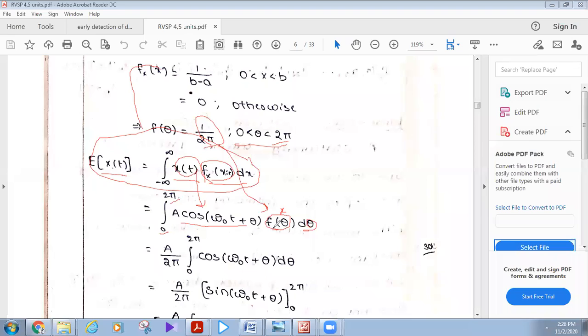Now, in place of f of theta, we substitute 1 by 2 pi, times A cos omega naught t plus theta. Here A is also a constant. He has given in this problem that A and omega are constants, right? For this, we take A by 2 pi as common.